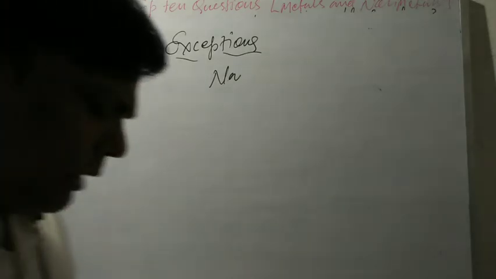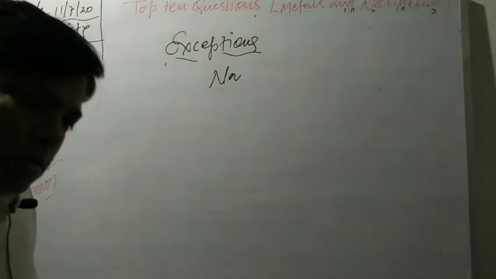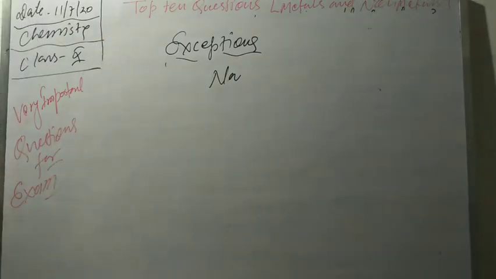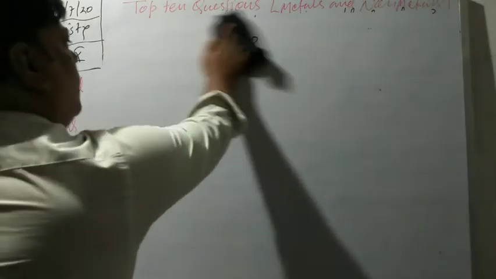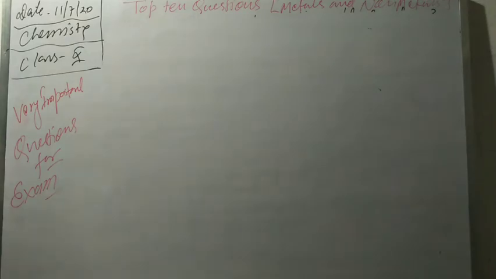When metals react with acid, metals which are placed below hydrogen in the reactivity series cannot lose electrons to the H plus ion of the acid. So, hydrogen gas is not liberated for gold, silver, platinum, right? So, there are a lot of exceptions in this chapter. Exceptions are always important.